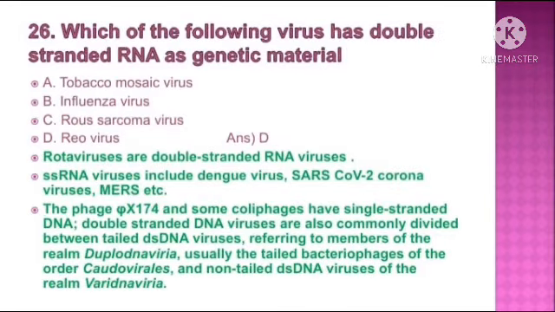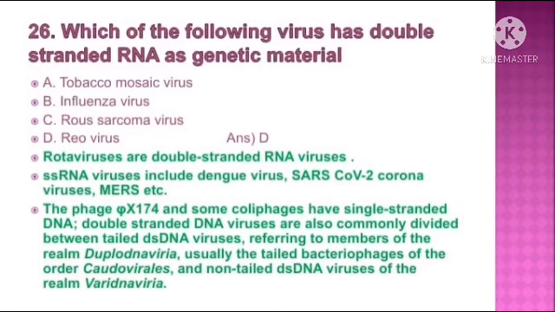Question number 26. Which of the following virus has double-stranded RNA as genetic material? The answer is option D, reovirus. Rotaviruses are also double-stranded RNA viruses. Single-stranded RNA viruses include dengue virus, SARS-CoV-2 coronavirus, MERS, etc. The phage ΦX174 and some coliphages have single-stranded DNA.